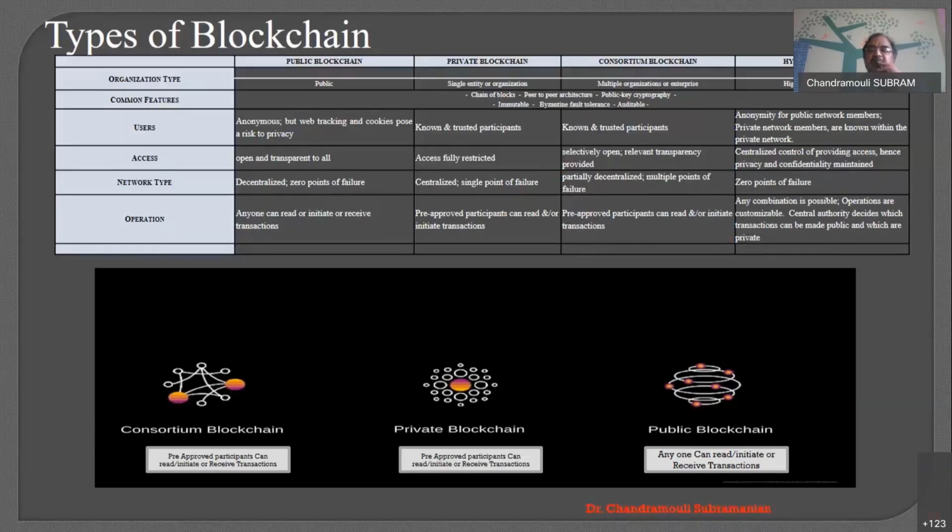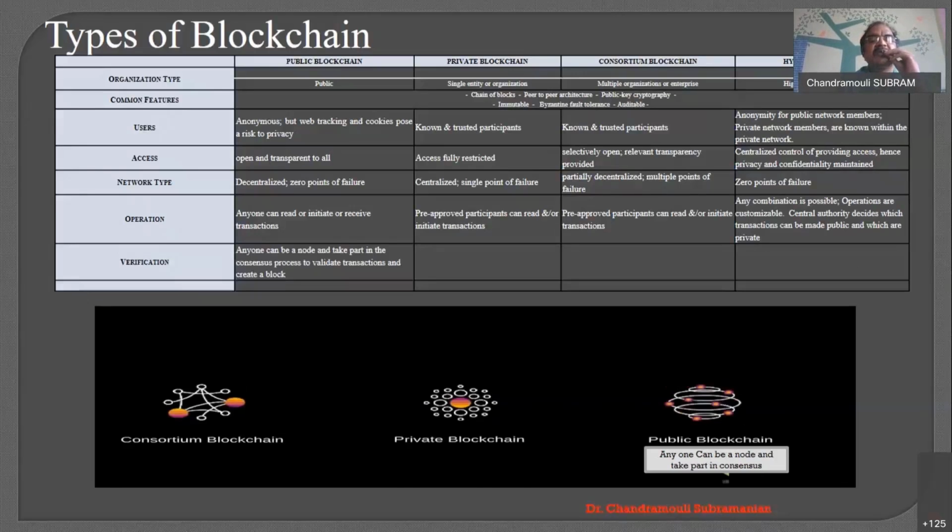When you talk about the hybrid, it is the combination of the public and private, so any combination is possible. This is the biggest advantage when it comes to operation. Operations are always customizable in a hybrid environment because it's a combination of both public and private. If you want a central authority, you can have it, or if you want to decentralize it, you can also decentralize it. So the next property is verification.